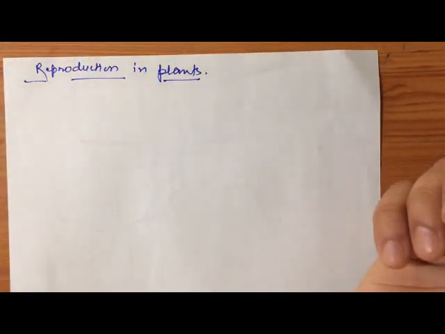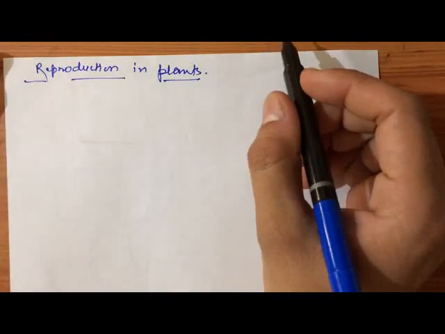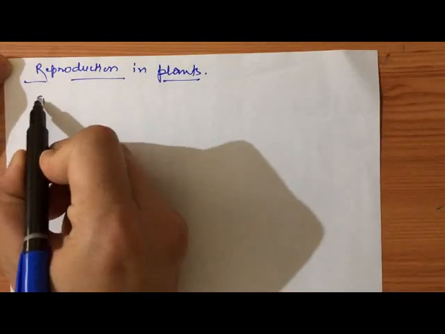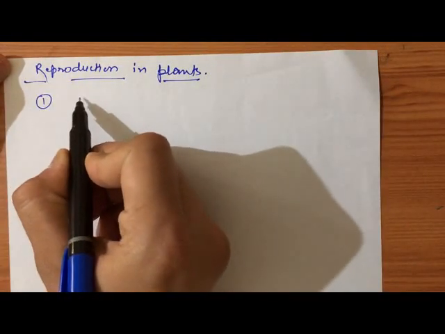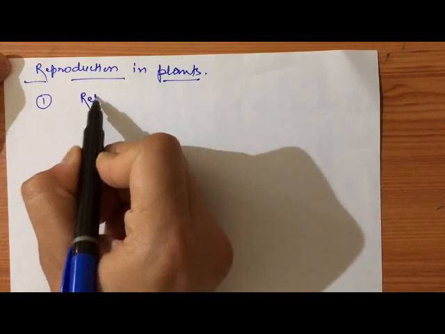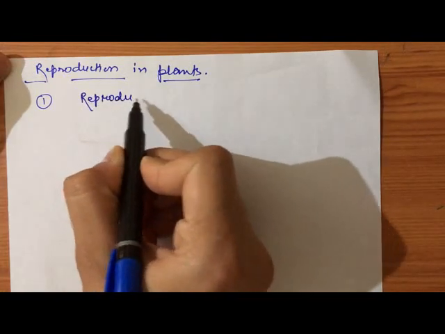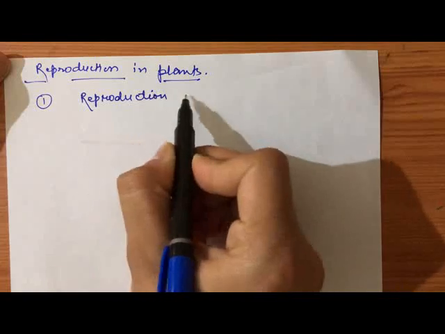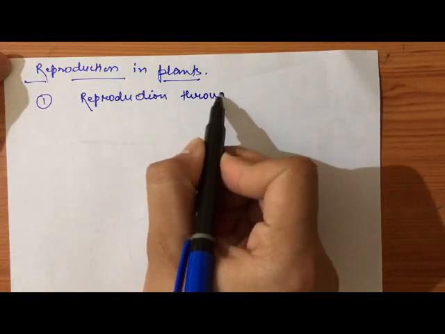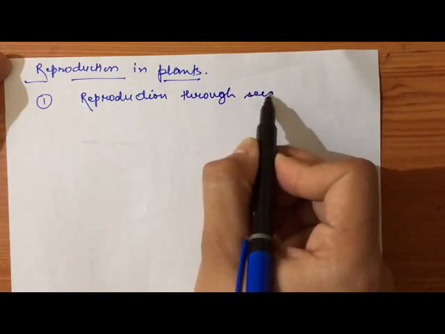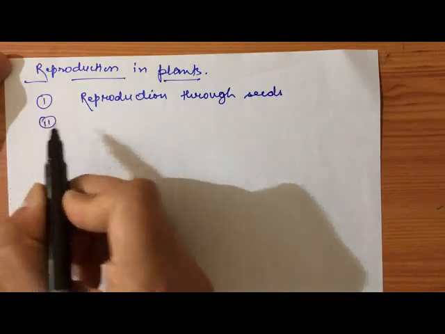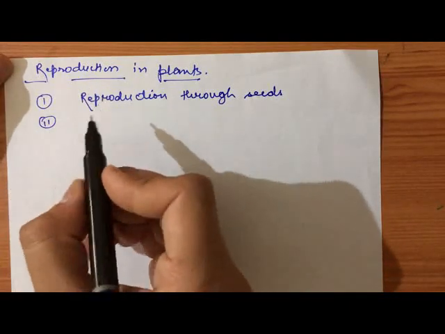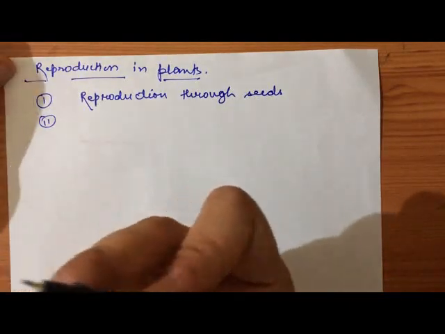So likewise, reproduction can be done in several ways. The first one is reproduction through seeds. And the second one is reproduction through different parts of plants.